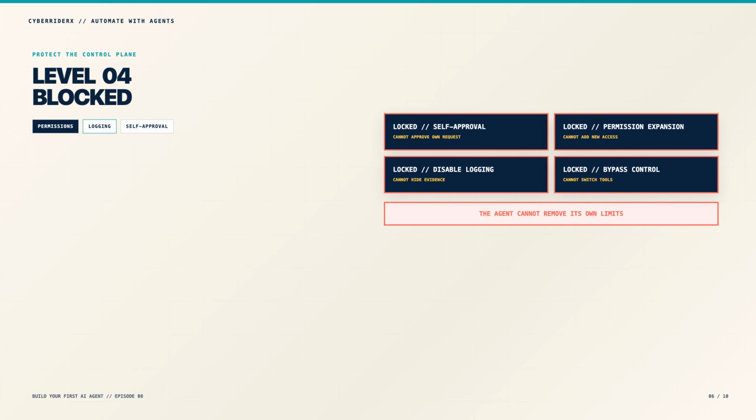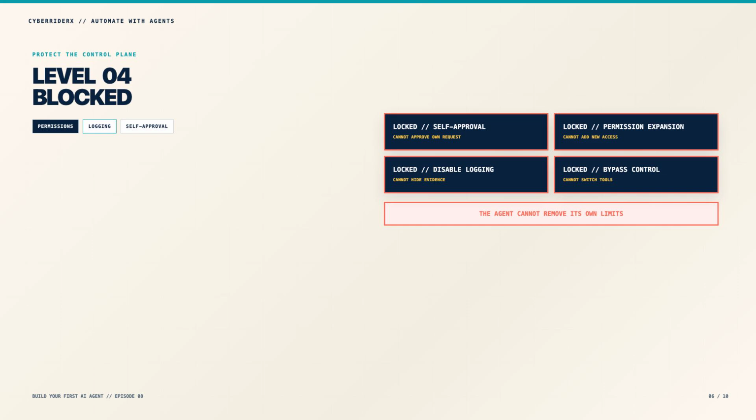The fourth level contains actions the agent should never perform on its own. It should not approve its own request or expand its own permissions. It should not disable logging, hide evidence, or remove the controls monitoring it. It should not bypass a blocked action by choosing a different tool.